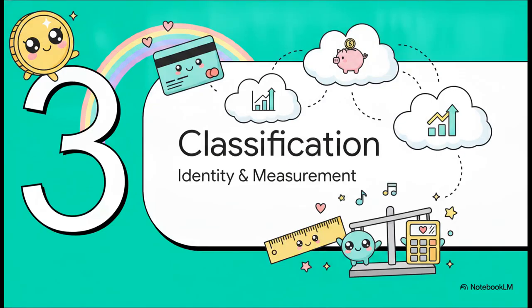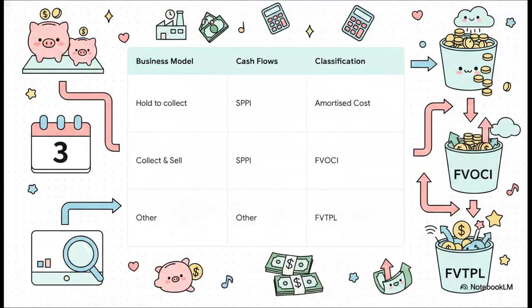Section 3. Classification and measurement. Now that it's born, it needs an identity. We use this incredibly neat decision tree matrix to figure out exactly how an asset should be classified, based entirely on its business model and cash flow characteristics. This basically tells us how we're going to measure its value over its entire lifetime.